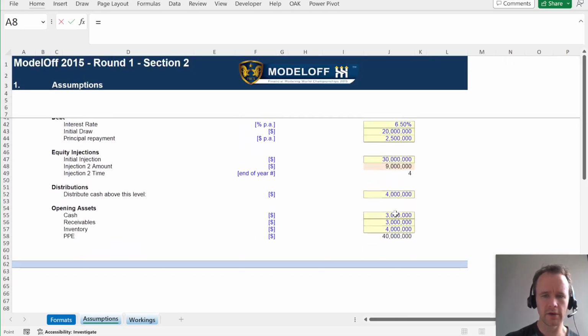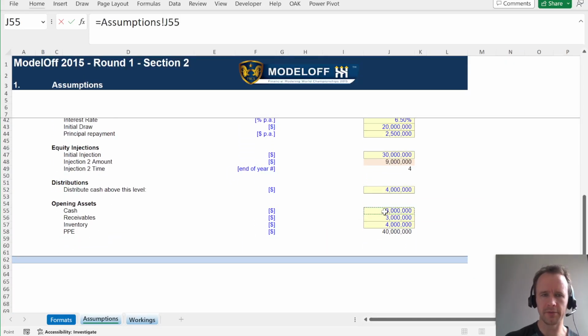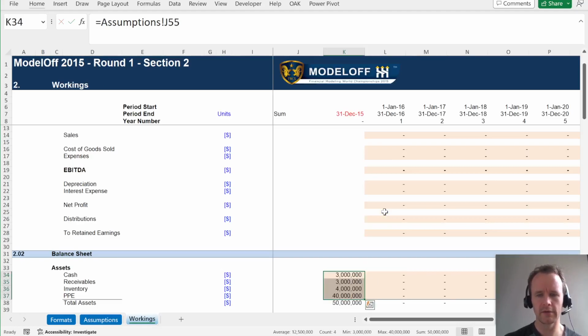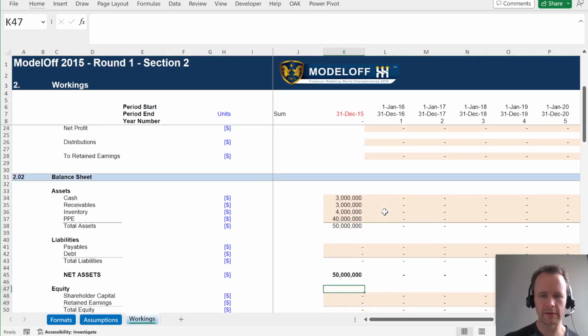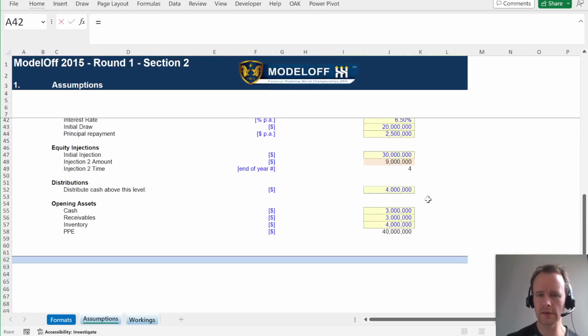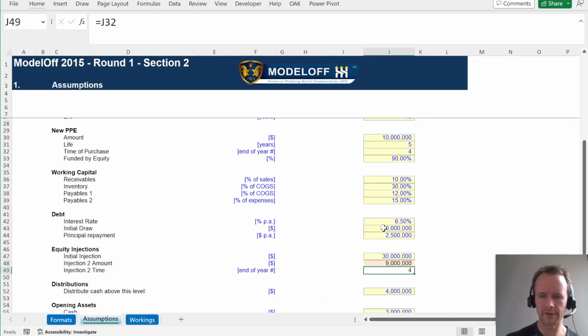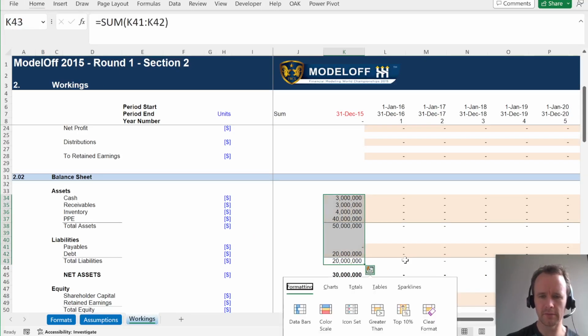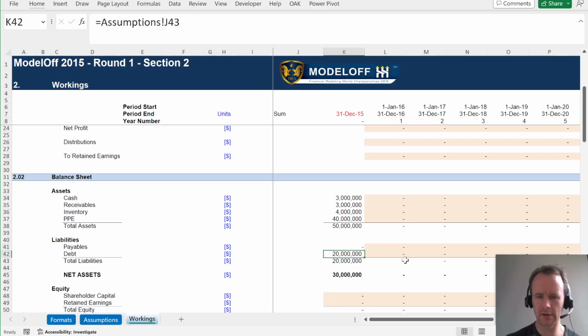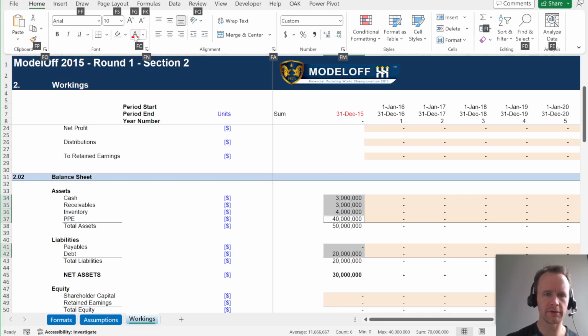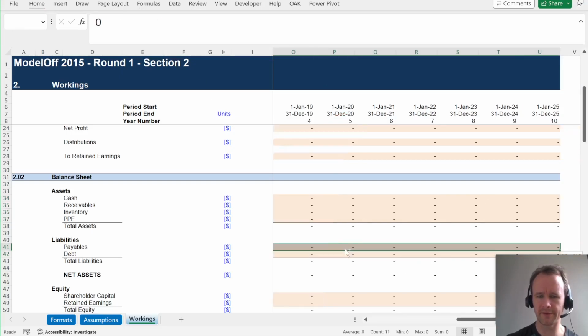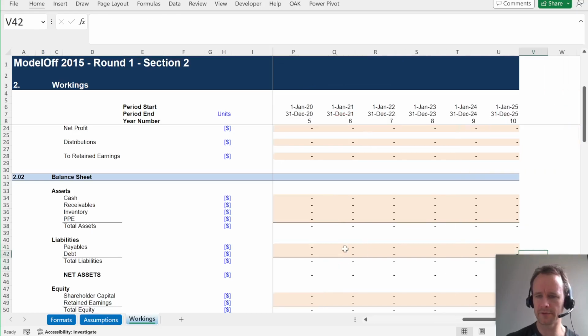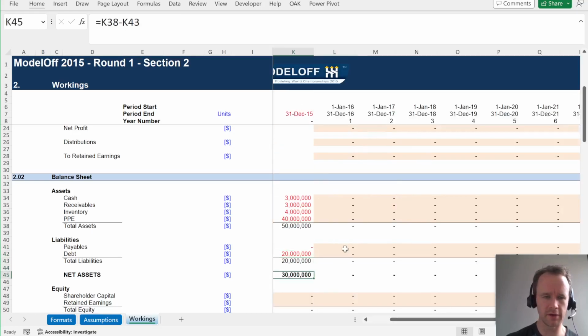Now, for the balance sheet, I will fill in the opening balances. So cash, are these in the same order? Cash, receivables, inventory, PP&E. Looks like they are. So there's the 50 million, and then the debt is here. And I guess the idea is that I'm supposed to uncolor these cells as I go along, fixing them. And I also want to make all of these red because they're different formulas from the rest of the row, so I don't want to be accidentally tempted to copy across like that. Which reminds me that I'm going to hide all these extra columns to make it easier to copy across.